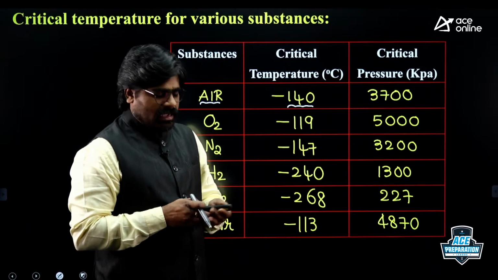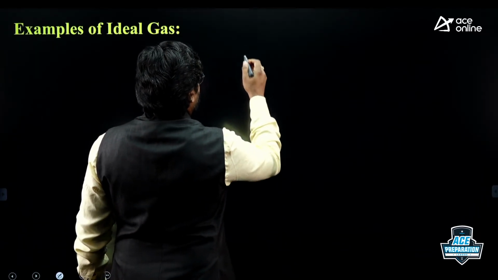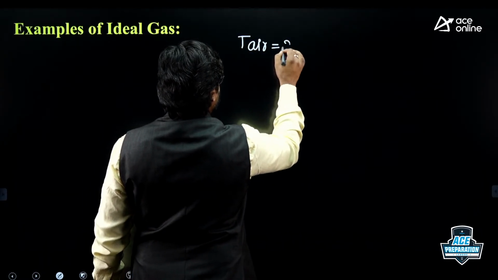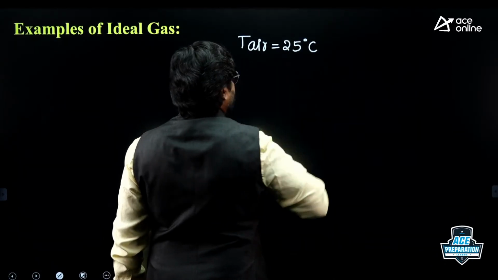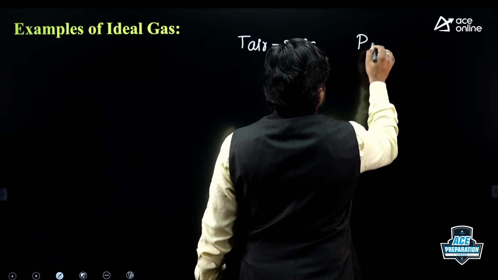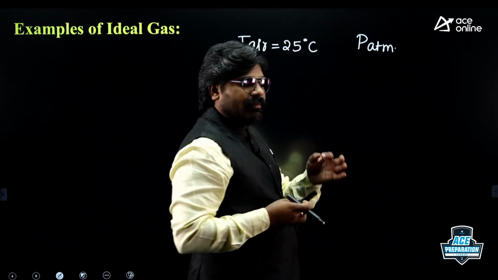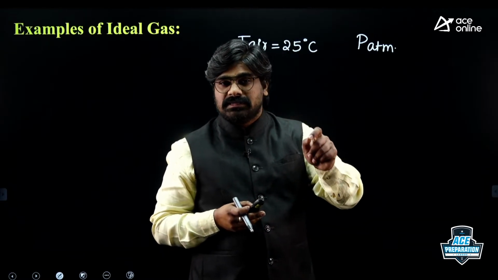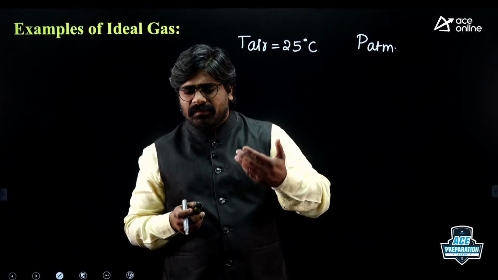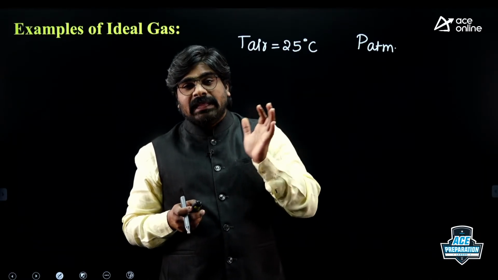Now listen carefully. Suppose you take air. What is the temperature of air in the atmosphere? Roughly 25 degrees centigrade. And what is the pressure of air in the atmosphere? We say atmospheric pressure is 101.325 kilopascals. What does this value represent? The pressure of air only.